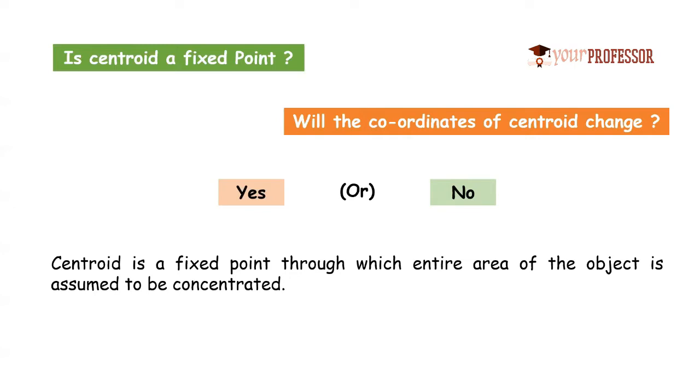Will the coordinates of centroid change? Yes or no? So the answer will be yes. The coordinates of centroid will change depending upon the orientation of the geometry or depending upon the location of the axis. If there is a change in location of the axis or if there is a change in orientation of the geometry, the centroidal coordinates will change. So let us see these with the help of an example.